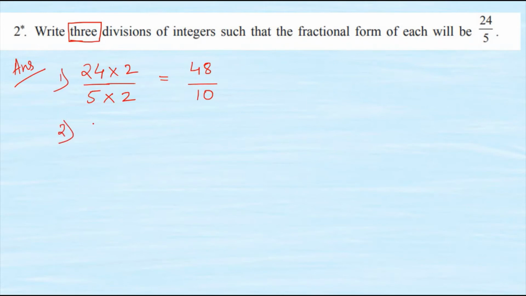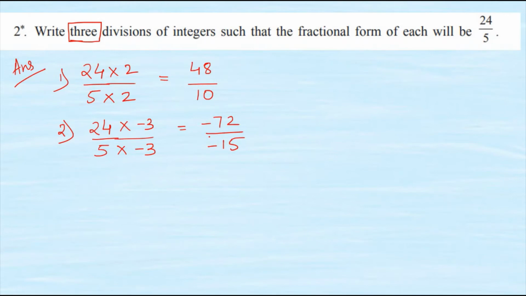Now I'll write the second one. For the second one, again I'm going to write down the fraction mentioned in the question and multiply it by any number of my choice. So I'm multiplying it by minus 3 now. Okay. So again, this is what I get. Now after multiplying the numbers, I get minus 72 upon minus 15.